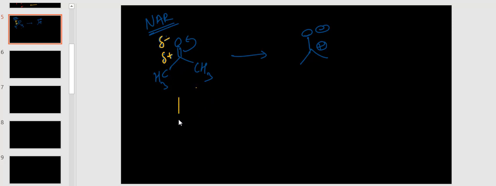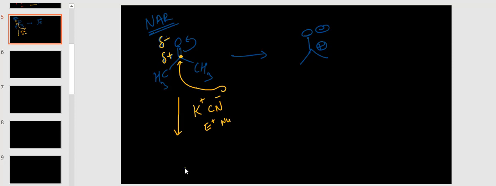If you are taking KCN or NaCN, suppose KCN is there, K plus and CN minus. Now which one will attack first? Here the carbon is electron deficient, so K plus is the electrophile and CN minus is the nucleophile. This nucleophile will attack the carbon.